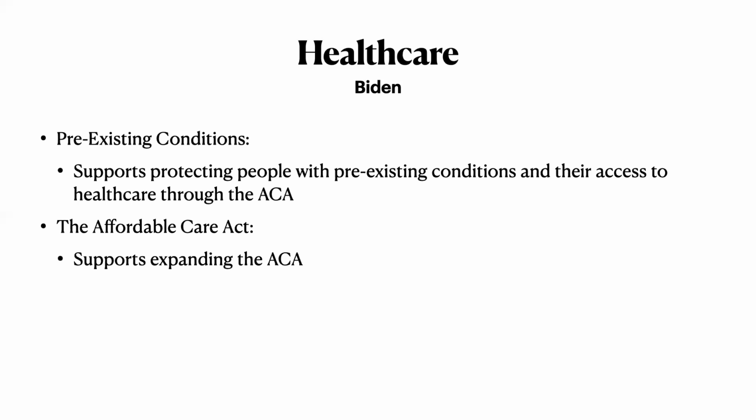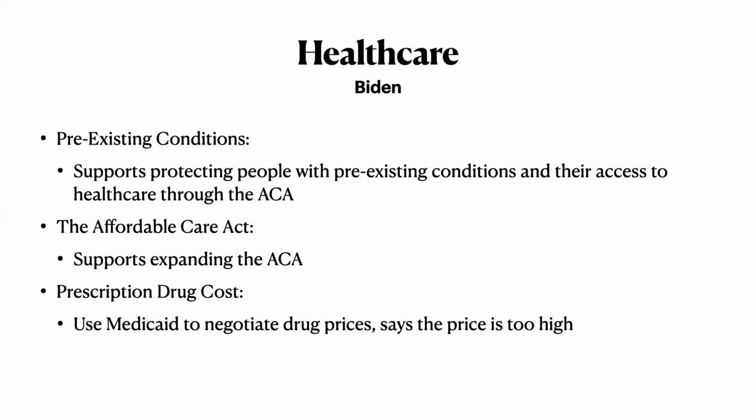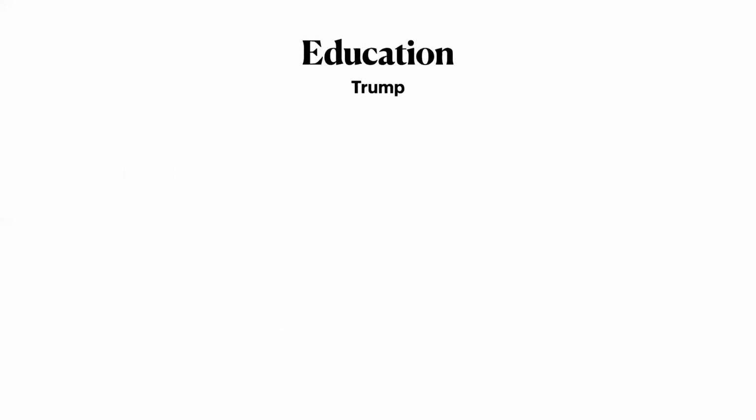He likes the ACA, he supports the ACA, and he doesn't want anything more or anything less, really. For prescription drug costs, much like President Trump, he says it's too high. However, he supports using Medicaid to negotiate, saying that that's a better way rather than an executive order or something of that sort. So education, this one's kind of big to us as teachers. Let's take a look at it.